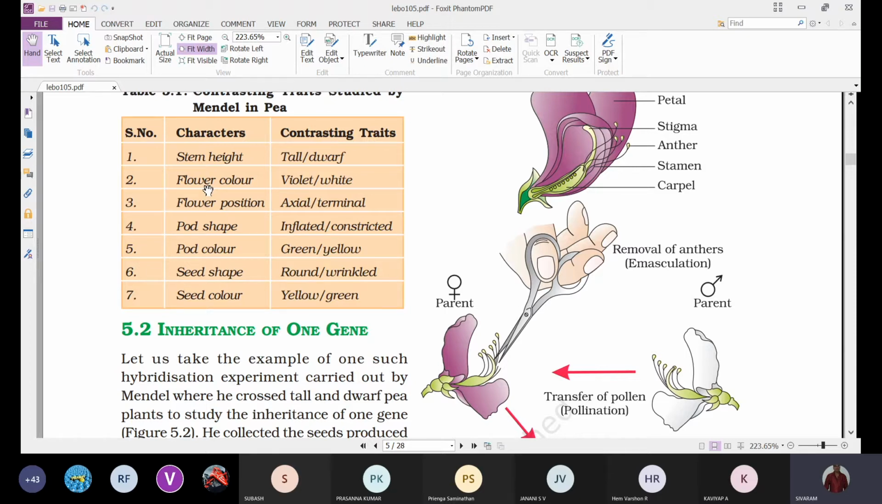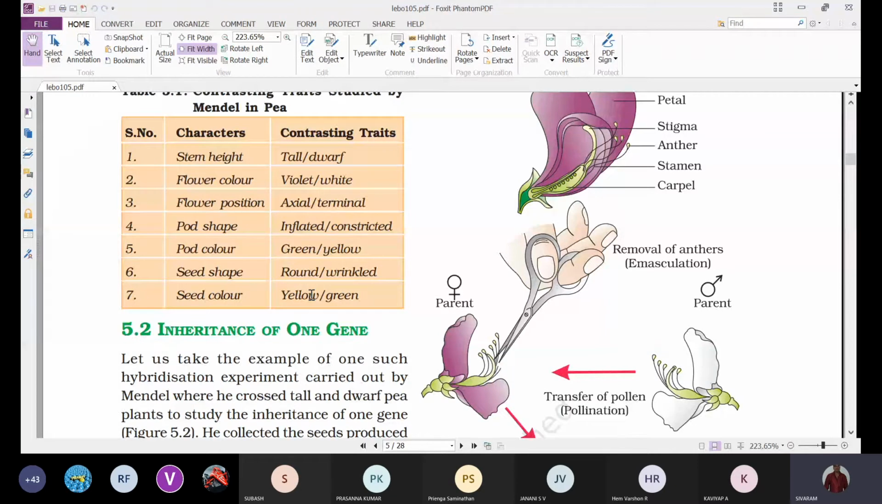And next, when he selected the pod shape, in the F1 generation he always got plants with inflated pods only. And next, when he selected the pod color, in the F1 generation he always got green colored pods only. When he selected the seed shape, in the F1 generation, every time he got round seeded plants only. And when he selected the seed color, he always got yellow seeded plants only in the F1 generation.